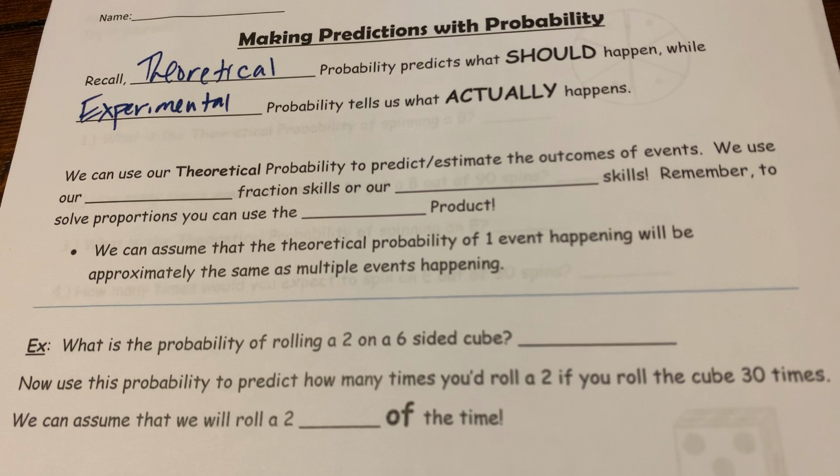So that's where the experimental probability will differ from theoretical, but it should be pretty close. If I flipped a coin 100 times, I wouldn't just get heads 2 times and tails 98 of the times. I'd say I'd get heads probably between 40 and 60 times, because that's pretty close to 50% of the time. So how can we make these predictions and figure out approximately how many times we think something might happen?